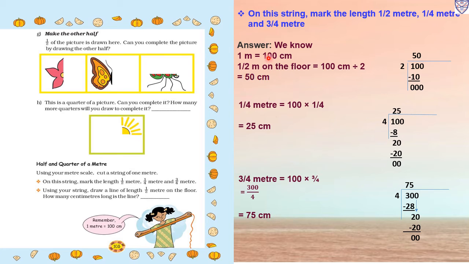See, again we will see 1 meter equals 100 centimeters, and the string was 1 meter, which means 100 centimeters. So first we have to mark half a meter of the string. That is 100 divided by 2, which means 50 centimeters. Then we have to mark 1/4 meter of the string. So 100 divided by 4, we will get 25 centimeters. Then we have to mark 3/4 meter of the 100 centimeters. So 100 divided by 4 and multiplied by 3. First we will multiply 100 by 3, we will get 300, divided by 4, so that is 75 centimeters.